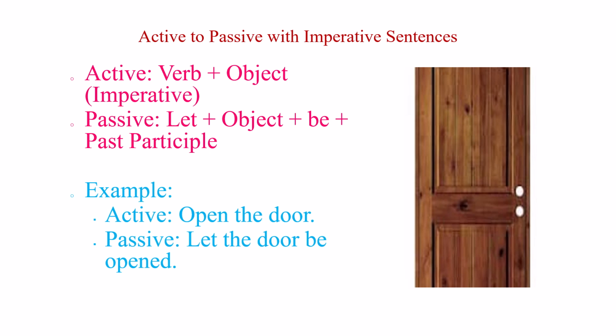Imperative sentences, which express commands or requests, have a unique passive form. In the active voice, we say, open the door. To transform it, we use let plus the object plus be plus the past participle, let the door be opened. This structure emphasizes the action being performed.